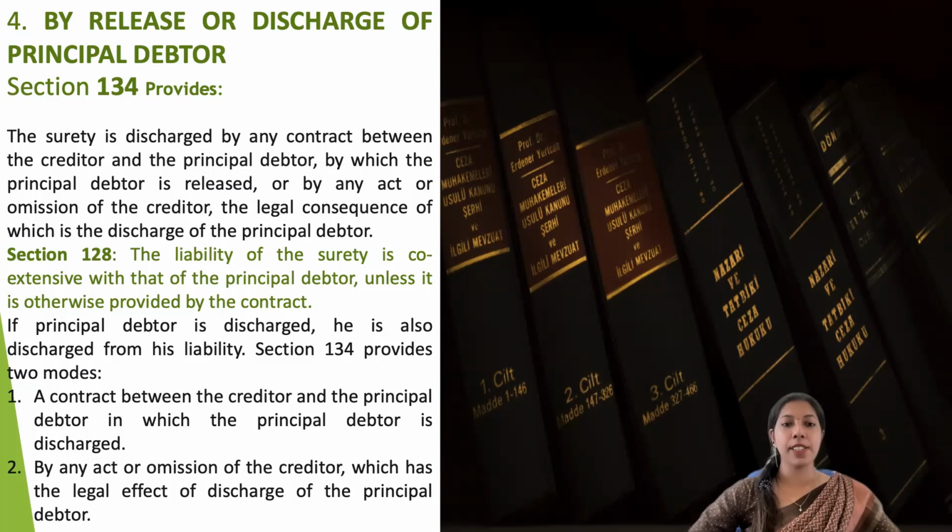And if the principal debtor is discharged, the surety is also discharged from the liability, and section 134 provides two modes. The first one is a contract between the creditor and principal debtor in which the principal debtor is discharged. The second one is by any act or omission of the creditor which has the legal effect of discharging the principal debtor. Then, by that itself, the liability of the surety will also get discharged.